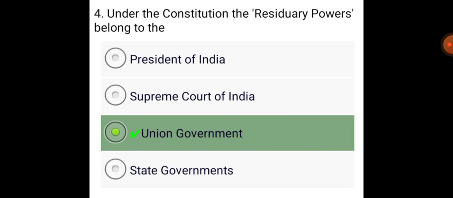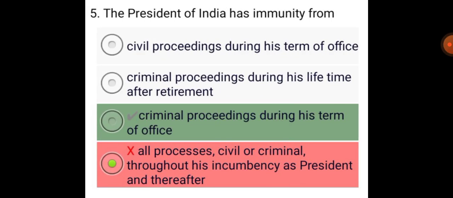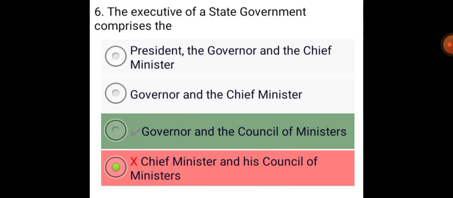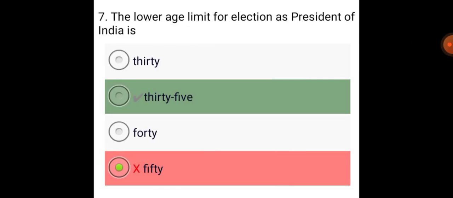Under the Constitution, the residuary powers belong to the Union government. The President of India has immunity from criminal proceedings during his term of office. The executive of state government comprises the governor and the council of ministers. The lower age limit for election as President of India is 35.